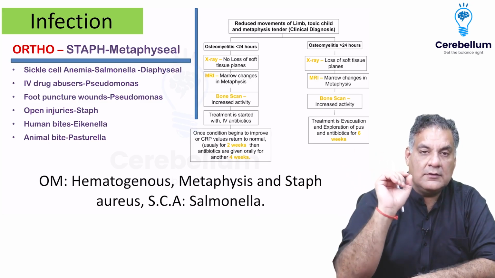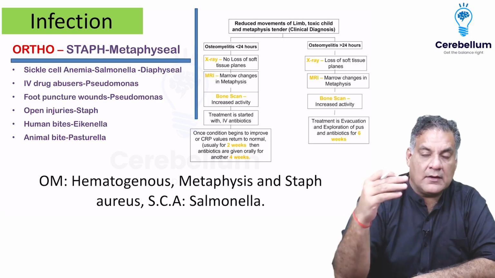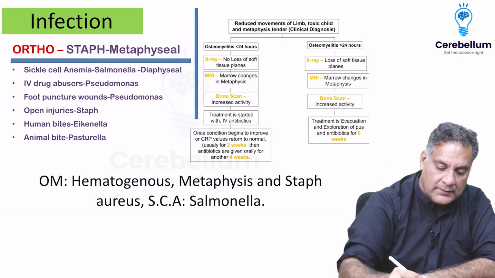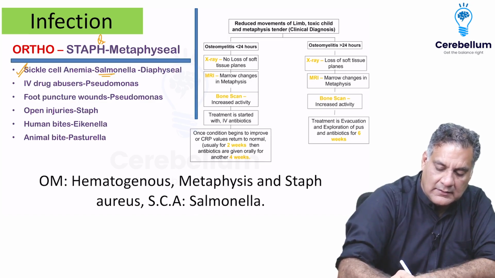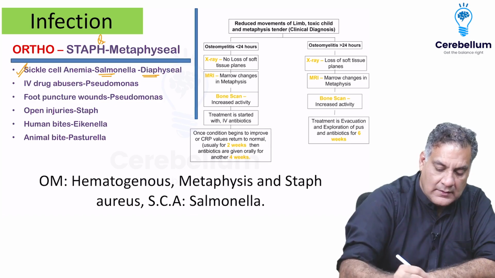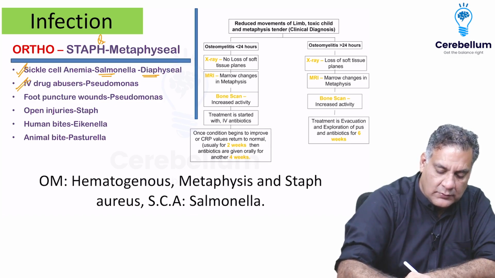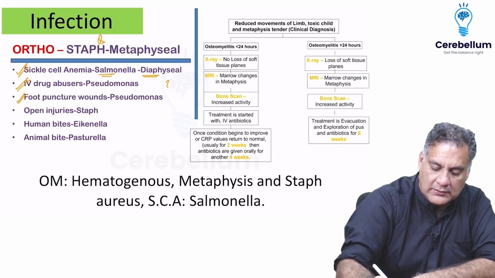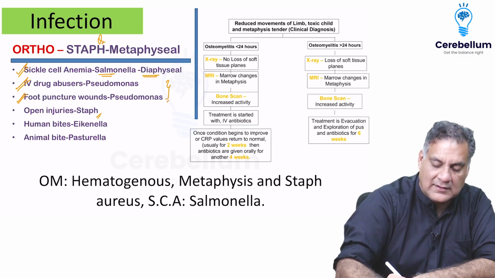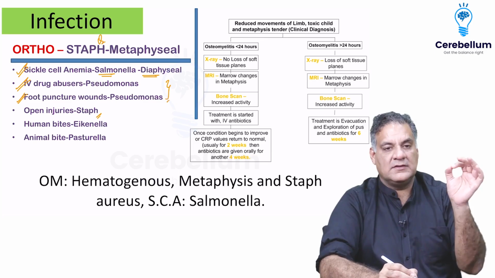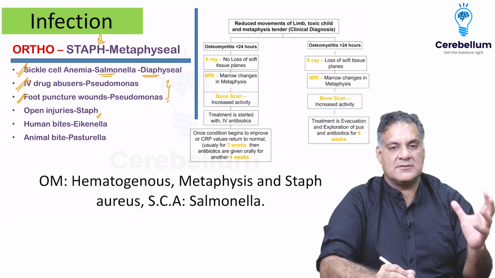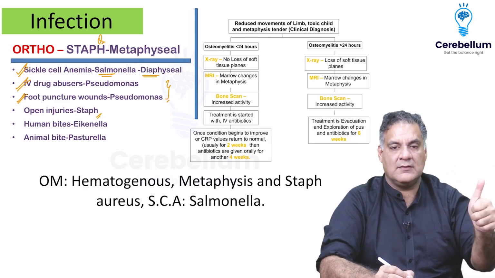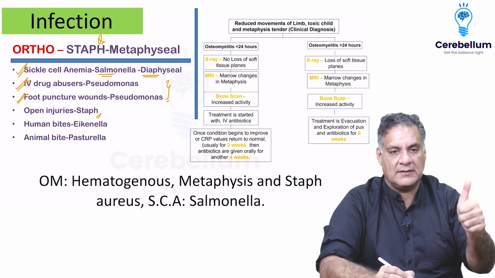All right. And you know, the second organism that you come across on the MCQs, right, is sickle cell anemia having Salmonella. But remember, it's in the diaphysis. Drug abusers or foot wounds, right? Think about Pseudomonas. Open injuries, our staph is back again. The most dangerous bites in the world are the human bites with Eikenella, and the animal bites is Pasteurella. But the key word is Staph aureus. Second is sickle cell anemia, Salmonella.